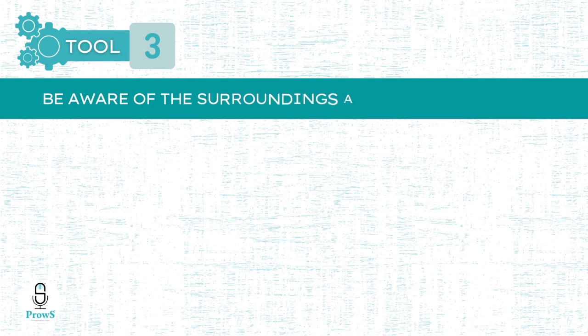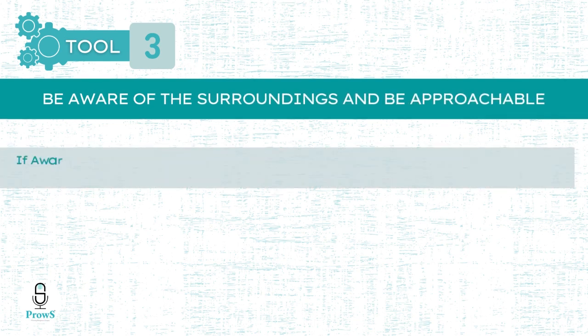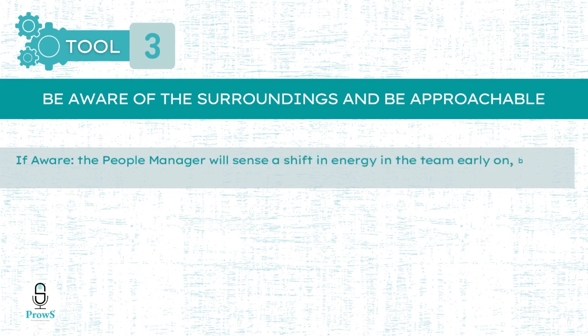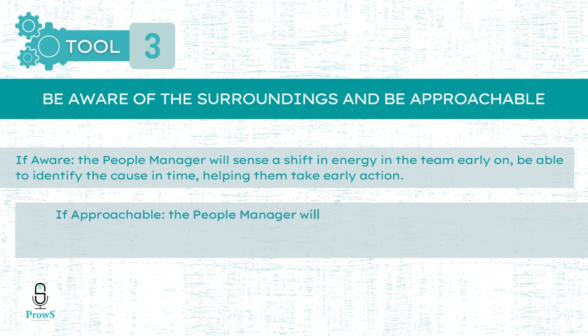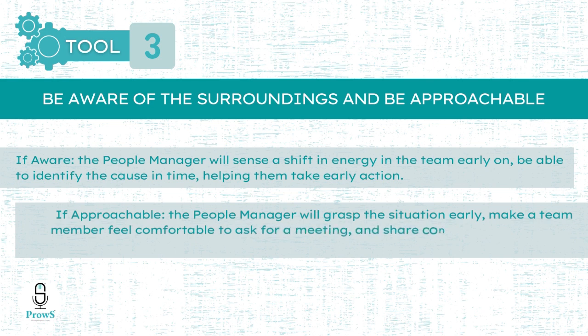The third tool we will be looking at is more of a personality trait that a leader must possess, which is to be aware of the surroundings and be approachable. An aware people manager will sense a shift in the energy in the team early on, and early identification of a conflict is extremely important to effectively resolve it. An approachable people manager will grasp the situation early on because at least one team member will feel comfortable enough to ask for a meeting and share their concerns. And this could actually lead to a conversation about why there is a shift in the entire team's energy.